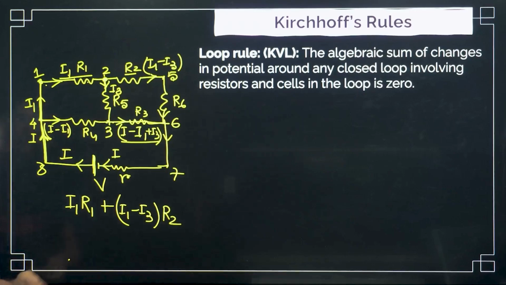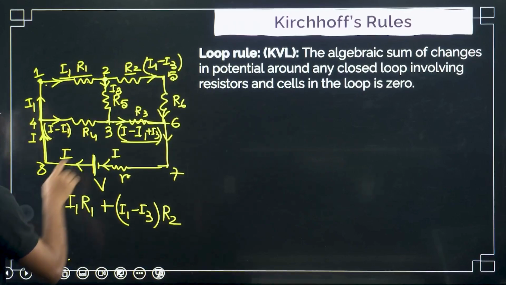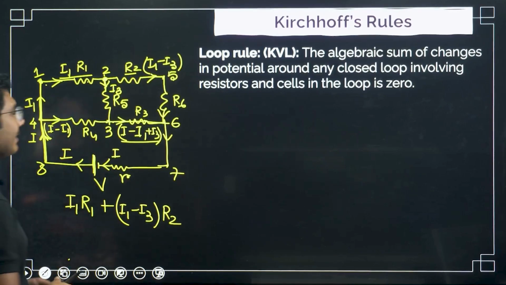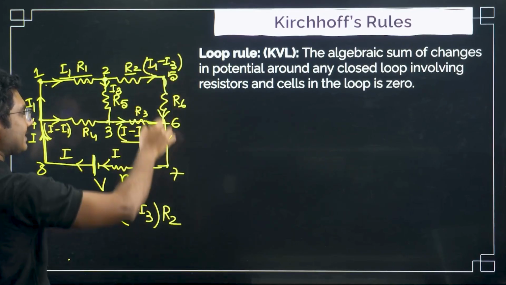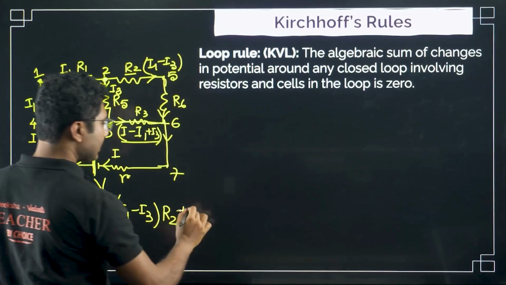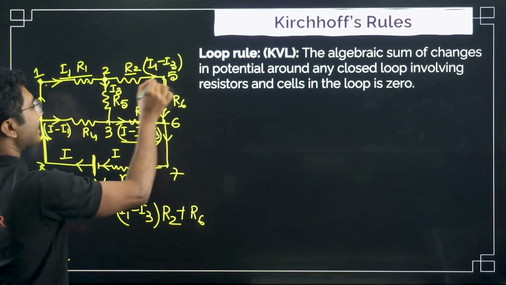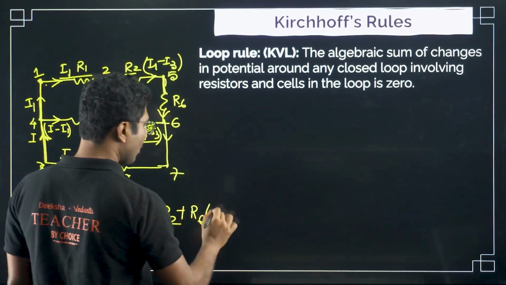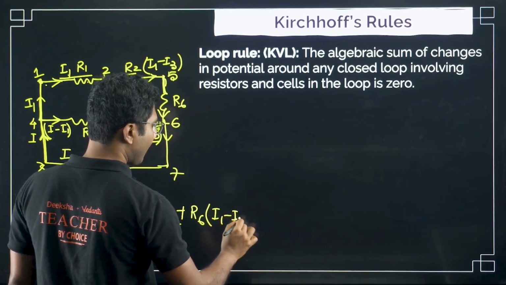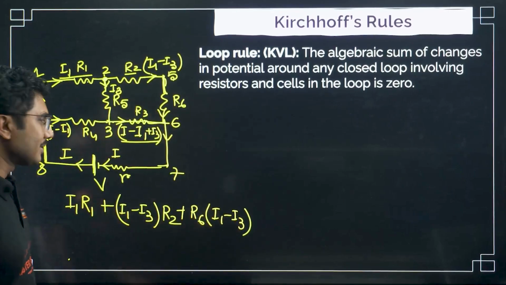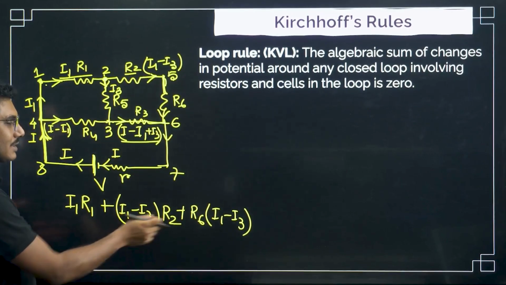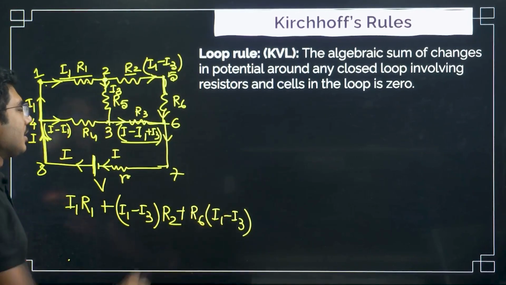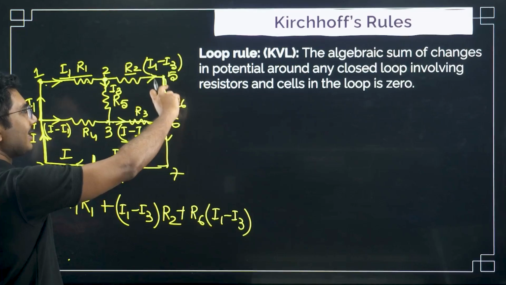And then if you see R6, R6 is the next resistance, and whatever current is coming over here, the same current is passing through this as well. So R6 into I1 minus I3. V is equal to IR, RI does not matter. If you want to write current first, resistance second, or resistance first, current second, that is also fine. So this is the voltage drop across this resistance.